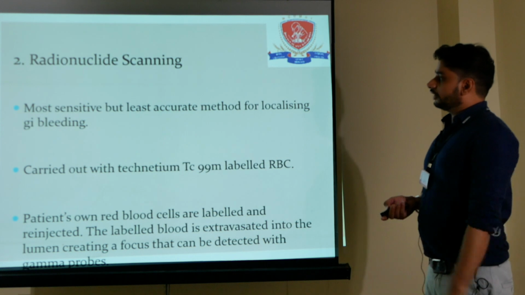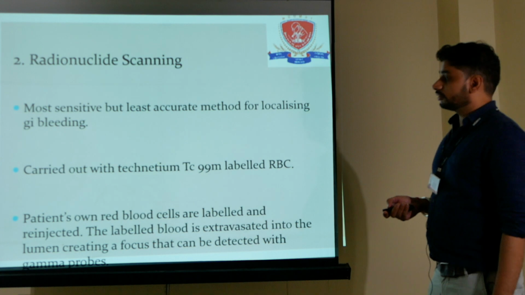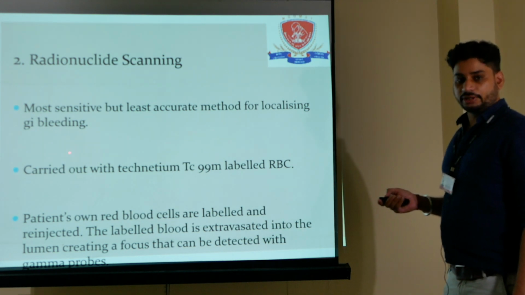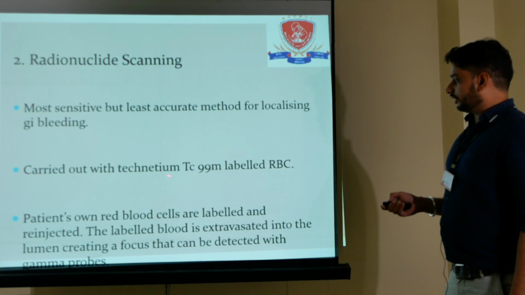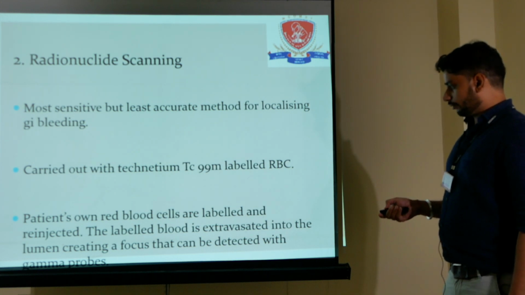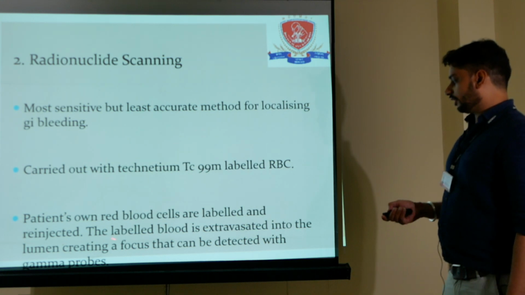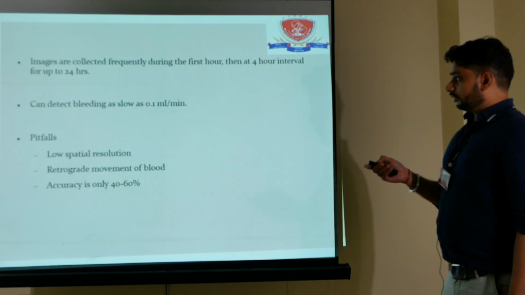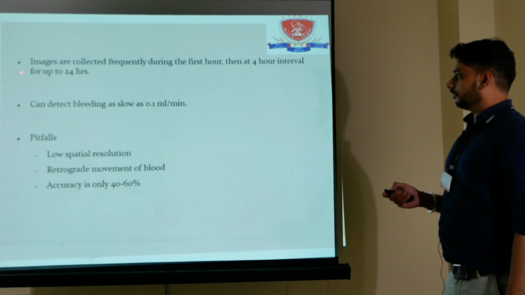So the second modality is the radionuclide scanning. The radionuclide scanning modality is the most sensitive modality, but the least accurate method for localizing the GI bleeding compared to the CT angiography. It is carried out with technetium 99m labeled RBC, and the patient's own red blood cells are labeled and re-injected. The labeled blood is extravasated into the lumen, creating a focus that can be detected with the gamma probes.